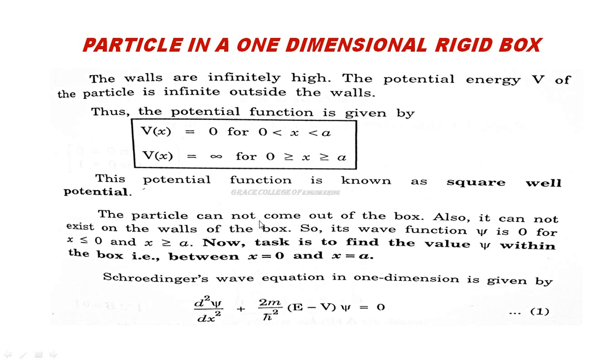Here the particle cannot come out of the box. It cannot exist on the walls of the box. So its wave function psi is 0 outside the box, and inside the box there will be a wave function psi.